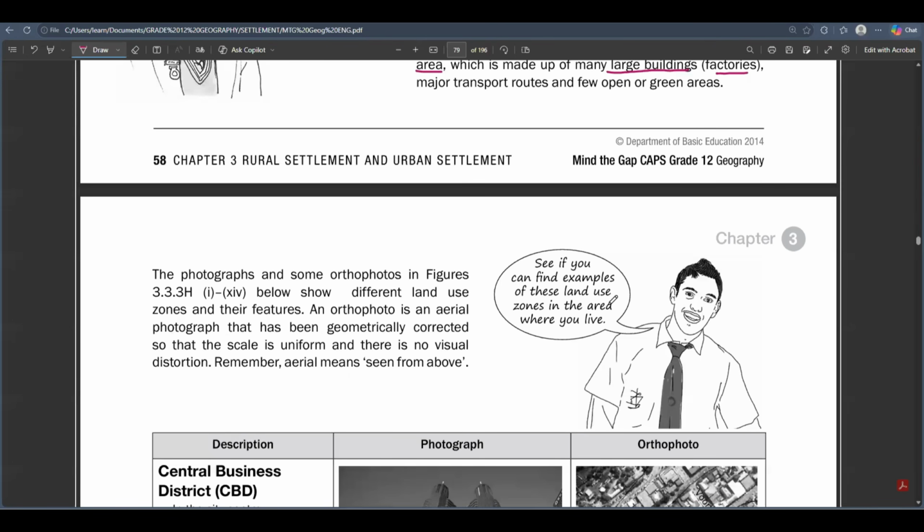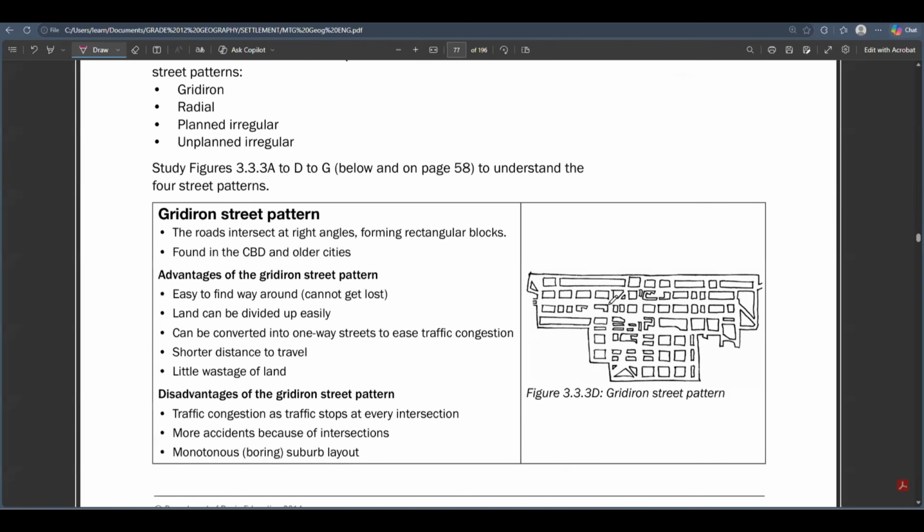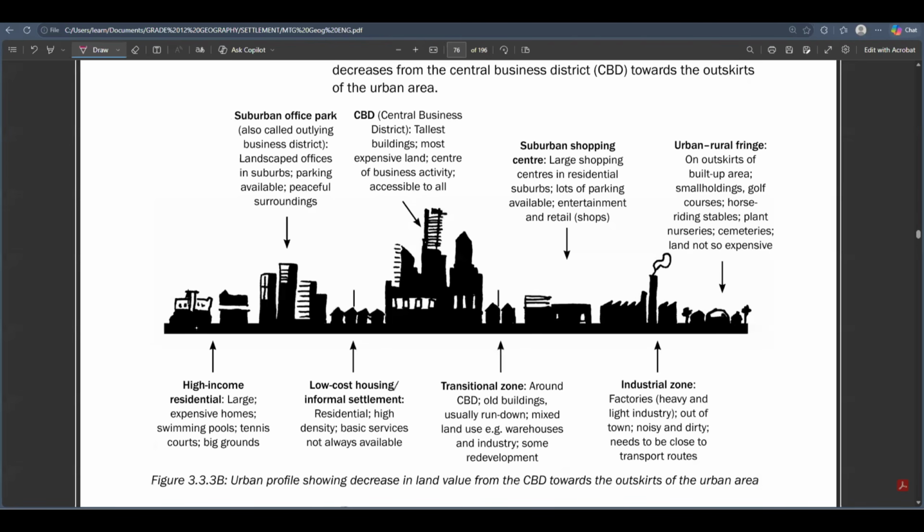We're going to look at different land use zones in an urban area and try to understand them. Remember, we're going to relate this topic to the urban profile, which is the one I showed you when we began this session on the structure of an urban area. We talked about how the buildings look from the city center all the way to the outskirts, and I explained quite a couple of things here, but now we're going to be detailed about what is happening in that city.